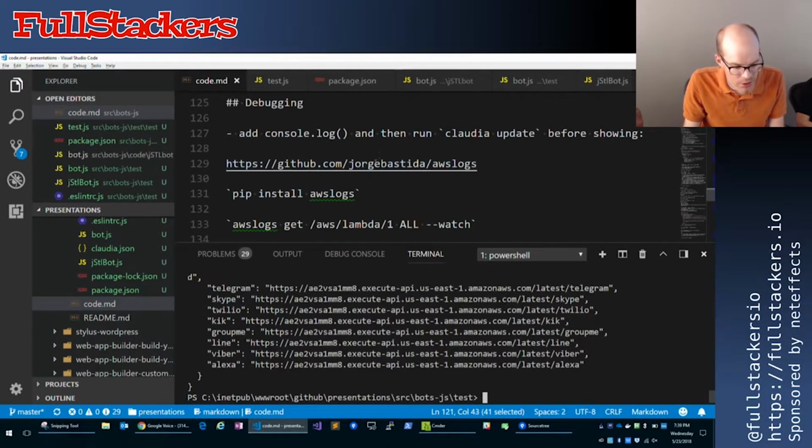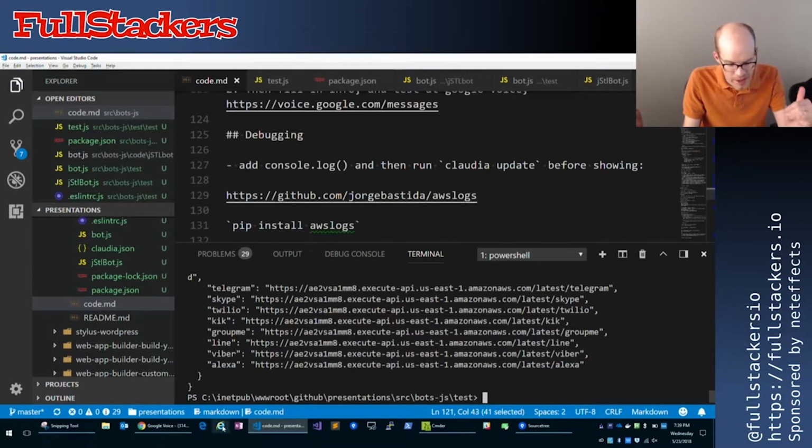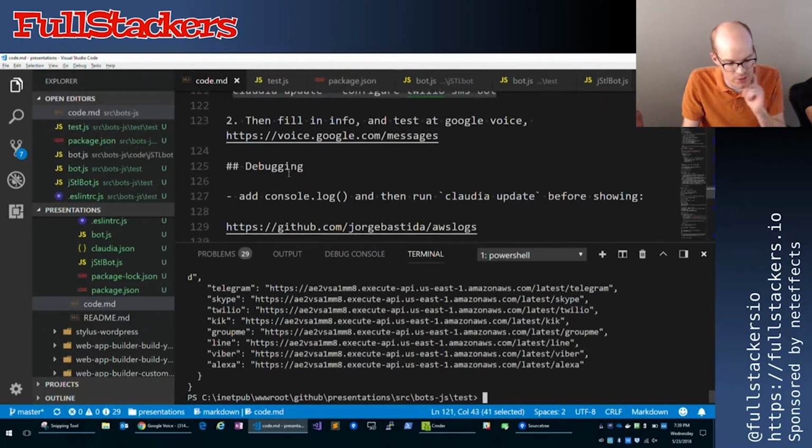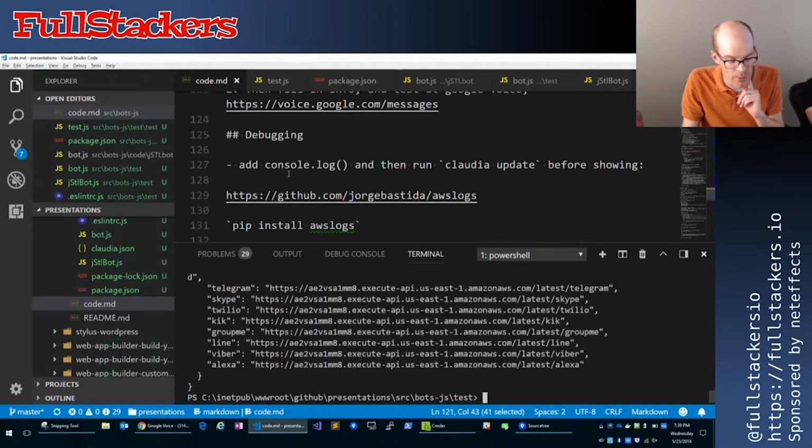So a few more. I think we're through about half of my demos, or maybe three quarters. This is the slightly more advanced section, which it's really not that advanced. I'm going to talk a little bit more about debugging and throw in a few more functionalities to our bot before we're done here.